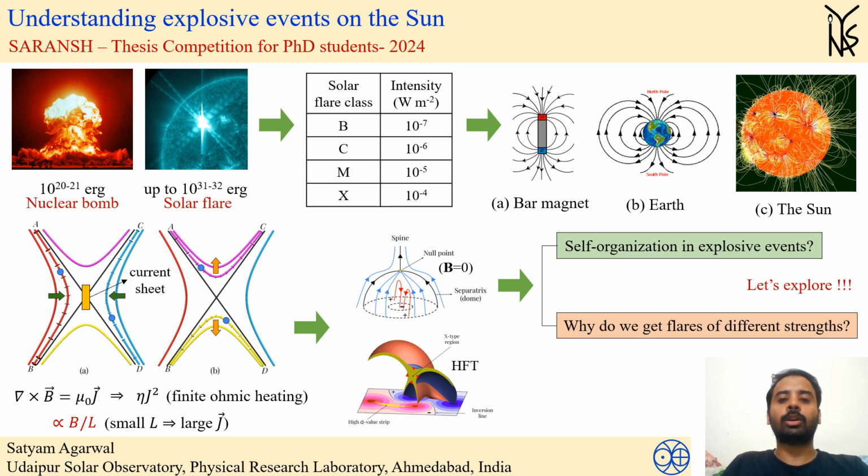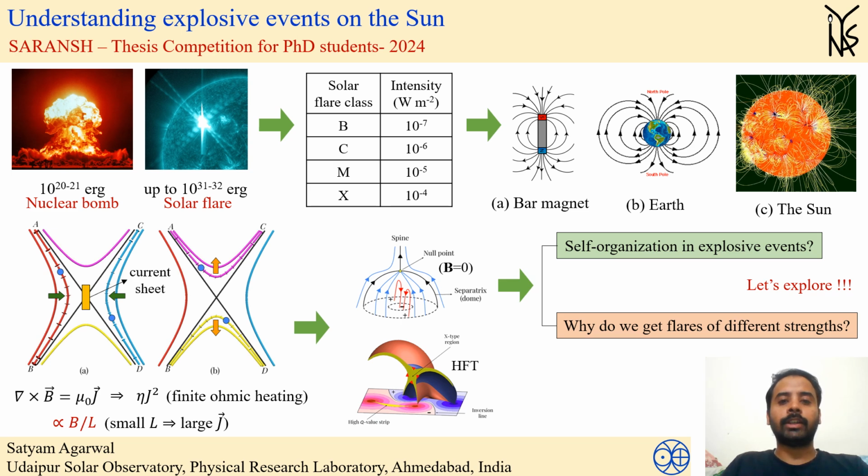Also, from Ampere's law, very close or small length implies large current density J, which produces significant ohmic heating during these events. The shown geometry is called an X-type null point, and a null point is the location where all components of the magnetic field are zero. In three dimensions, we have a 3D null point and a hyperbolic flux tube or HFT. In HFT, just remember that an X-type region exists, similar to the X-type null point in 2D.